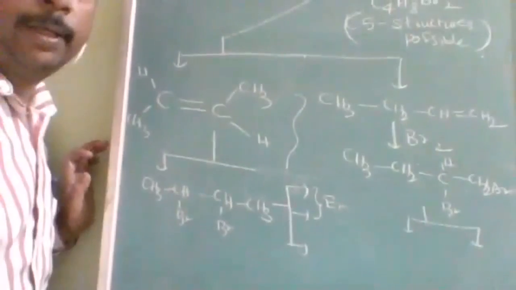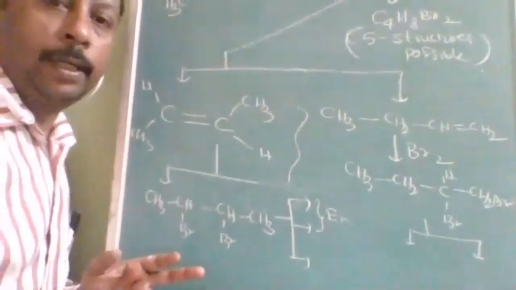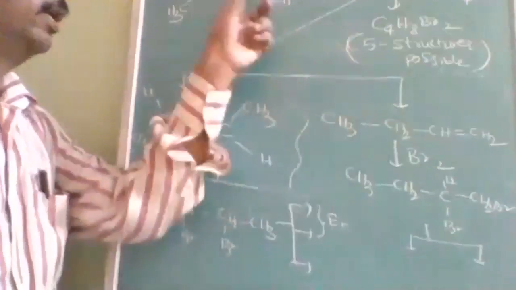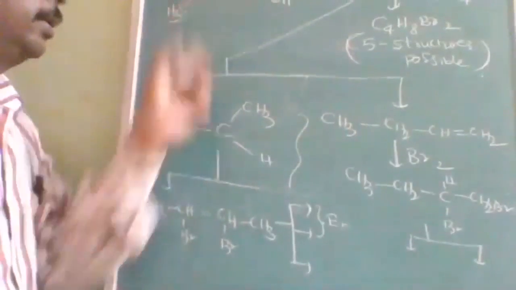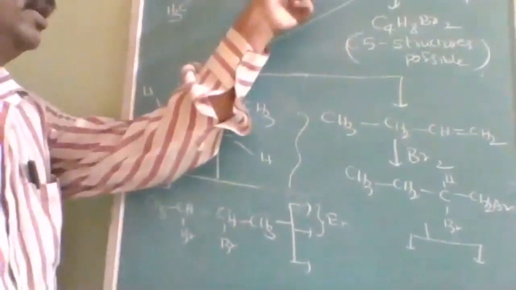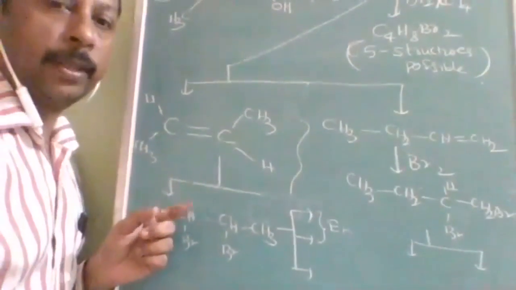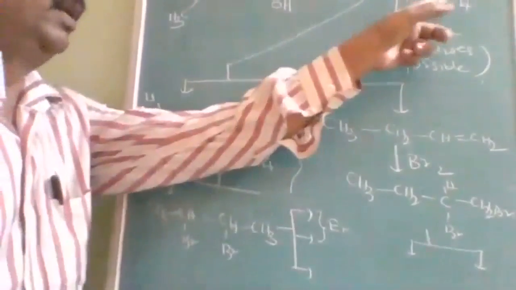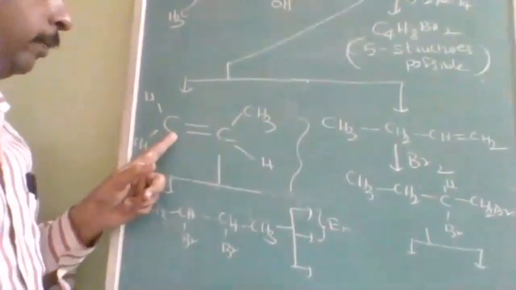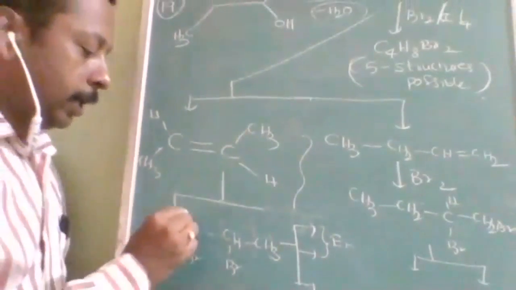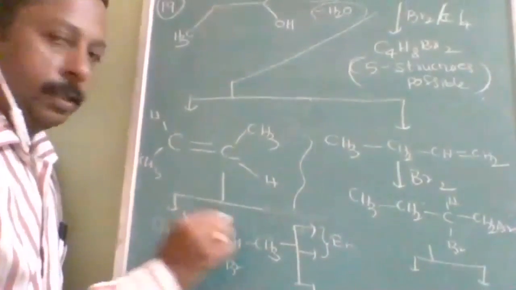So now I am giving a clear explanation of how it is 5. This is one product, this is one product. I think it is understood. OH and H removed, this product; OH and H removed, this product. Now in this one also, when you add Br2 in CCl4, one bromine will be here, one bromine will be here. So how many chiral centers are there? Two chiral centers are there.